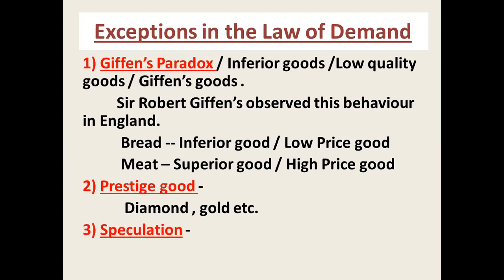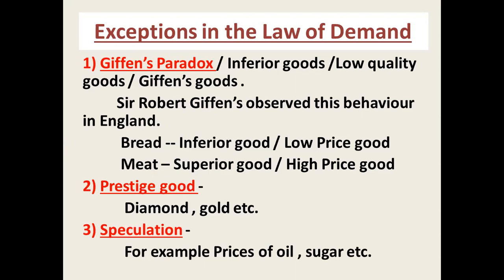So those people consume such prestige goods even when the price of these goods rises. Their demand will rise, which means they never consider the price of that commodity. This situation does not accord with the law of demand, so this is the most important exception to the law of demand.